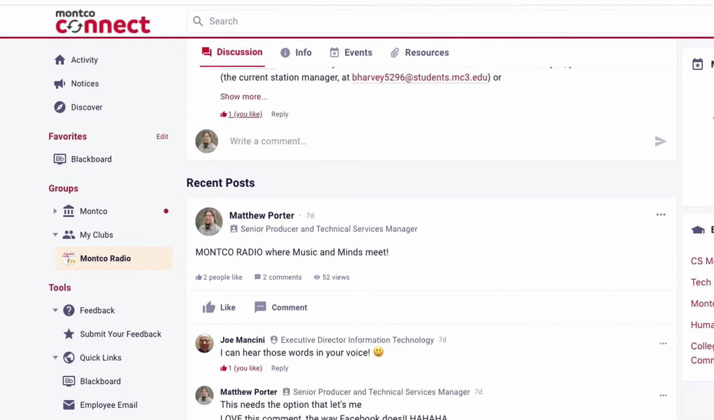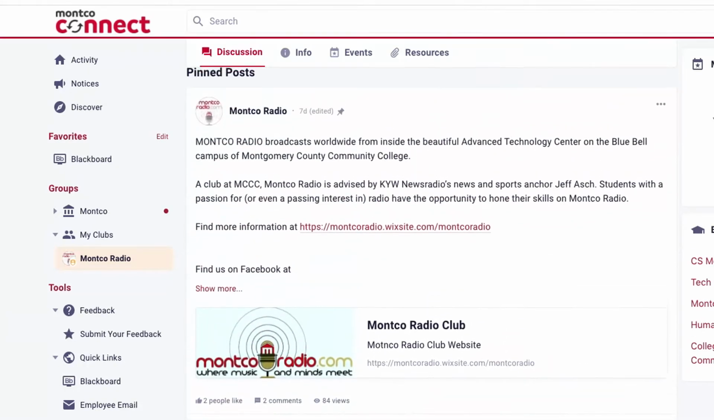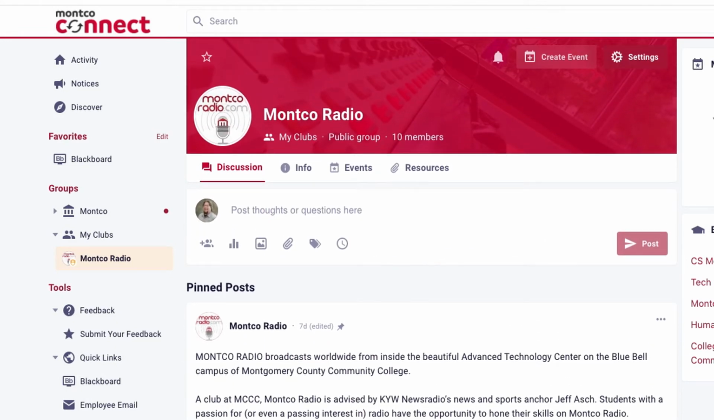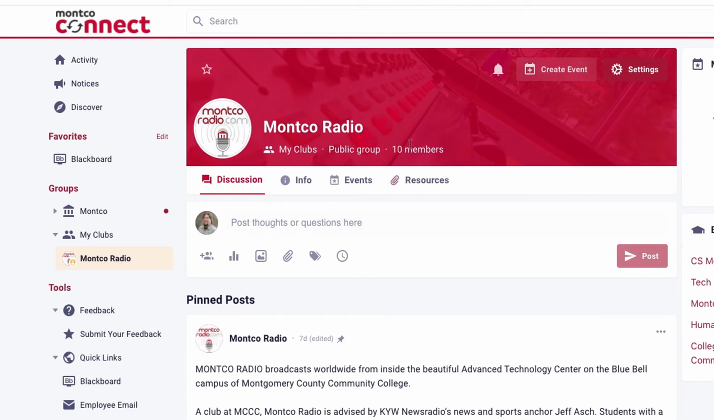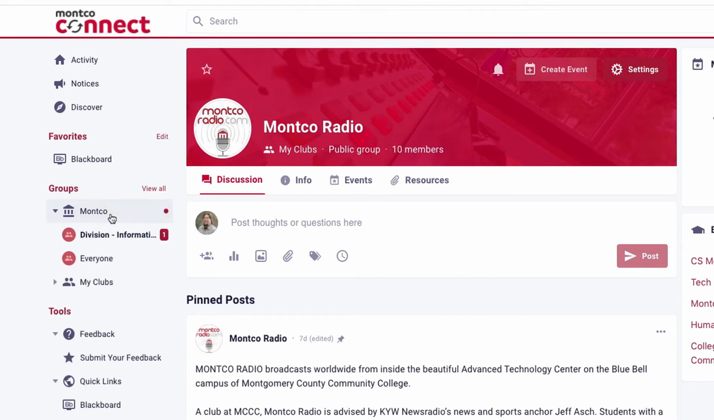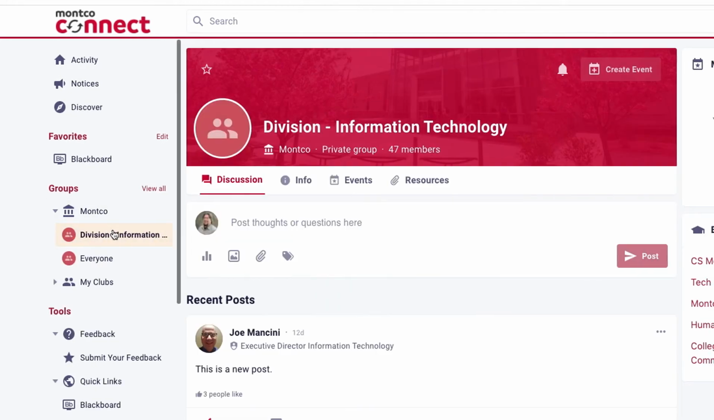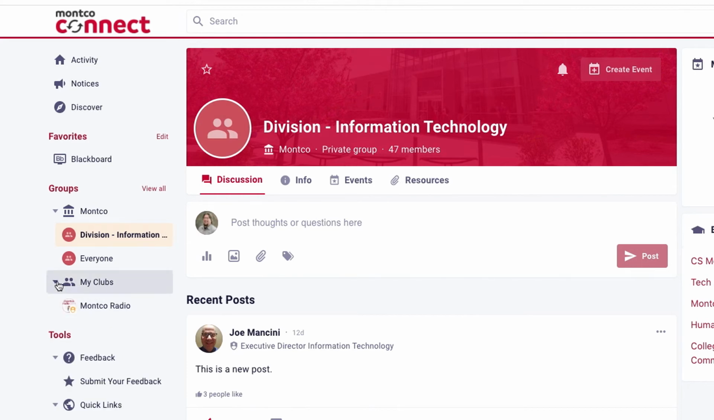Some groups are private. For instance, only those within a department can be a member of a department group. Other groups are public. For instance, students are able to view groups for each club and join the groups they wish. There are over 60 groups created for students, including groups representing high schools that students formerly attended, groups for